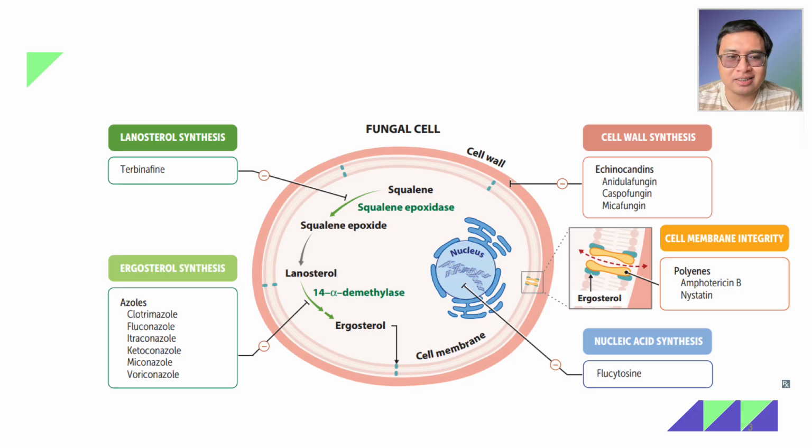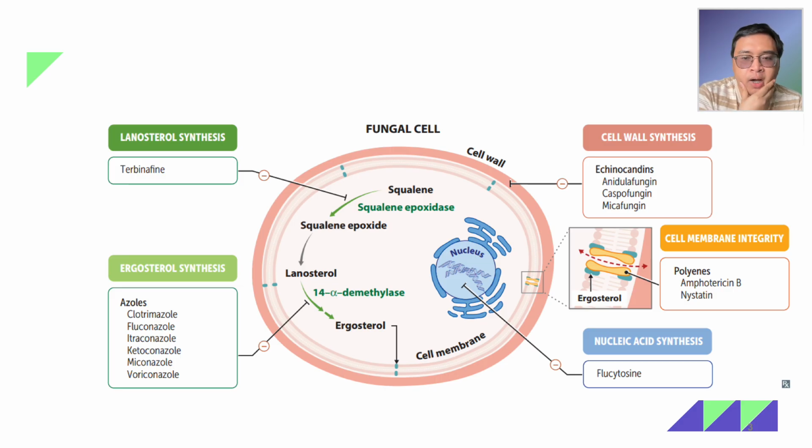So they bind directly to ergosterol, thereby disrupting the cell membrane of the fungi. But another important class there is ergosterol synthesis inhibitors, which include the azoles. Azoles, you could recognize them by their suffix azole, like clotrimazole, fluconazole, itraconazole, ketoconazole, miconazole, and voriconazole.